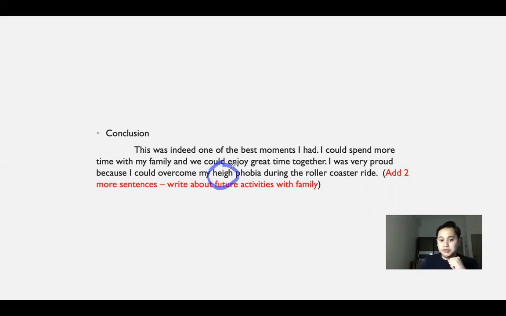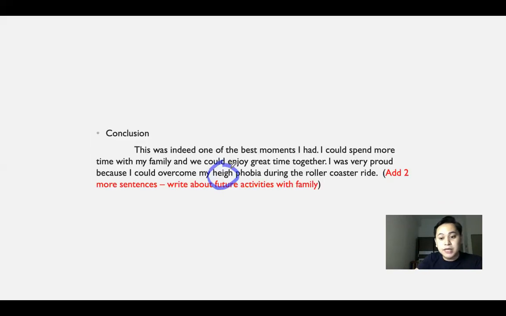Okay class, that is about the build up for the guided writing. And then please complete this essay. Please write all of these important points and sentences that we have discussed together, plus a few of your own ideas in the parts that I have highlighted in red for you.